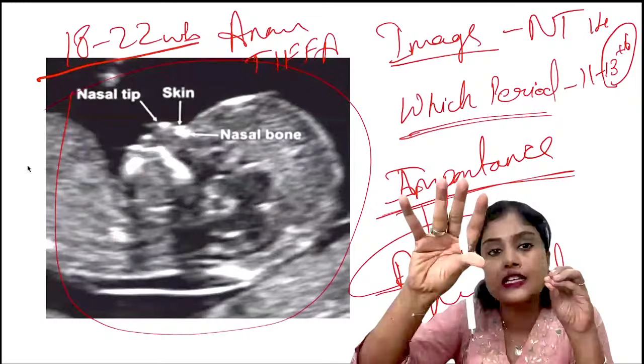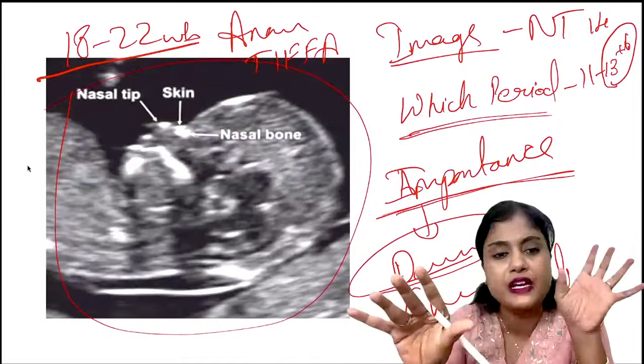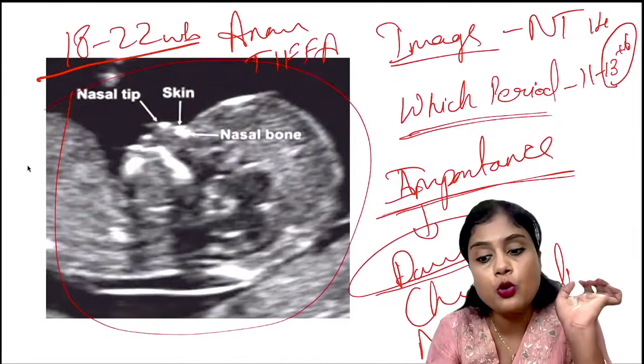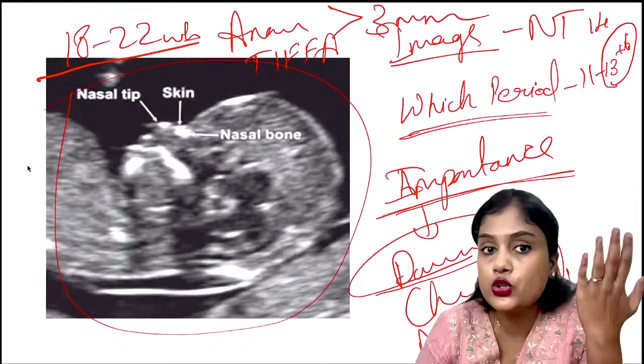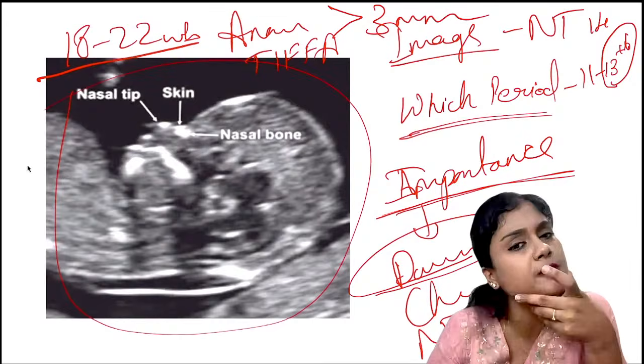So as a gross, it is neural tube defect. If they've given specific, it is Down syndrome. What is the cutoff? More than 3 mm. Okay, if it is more than 3 mm, then it is high. Then you should do what? Will you terminate?